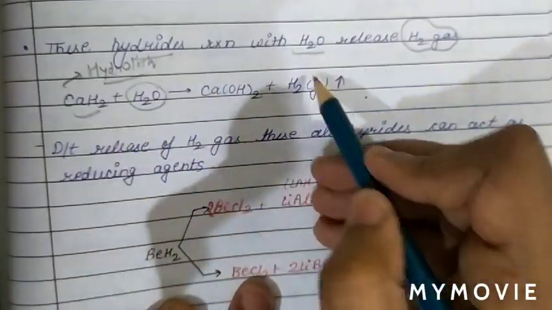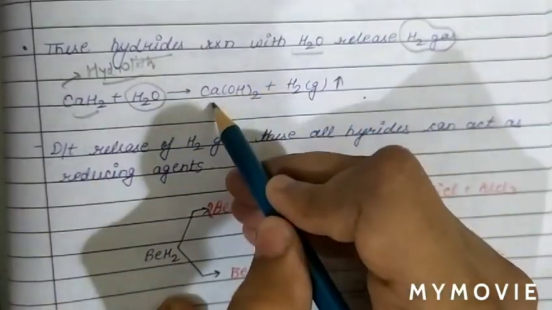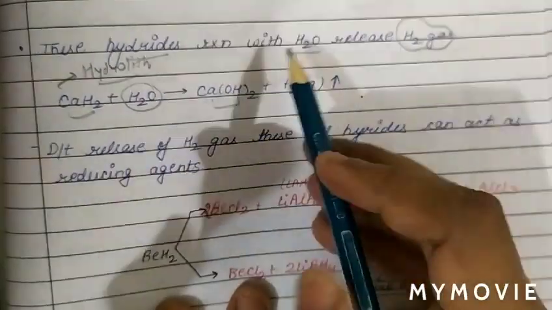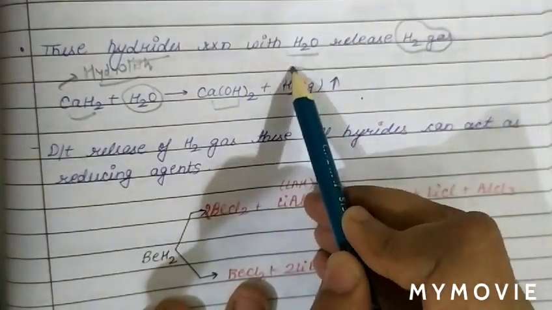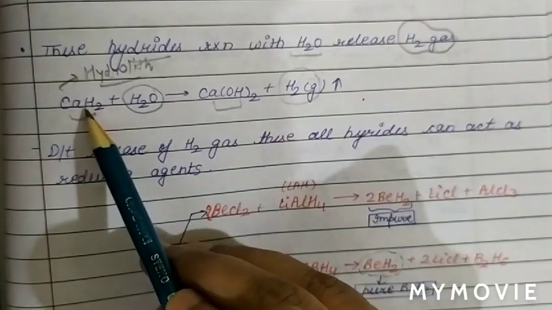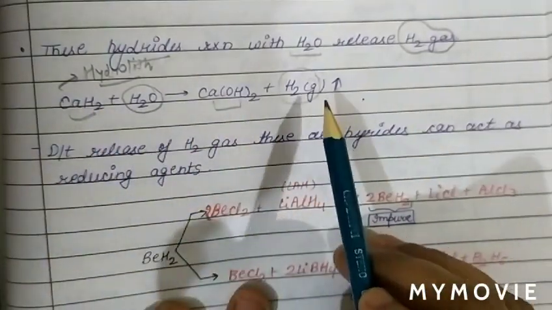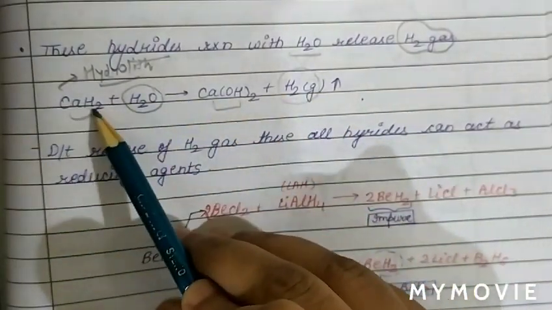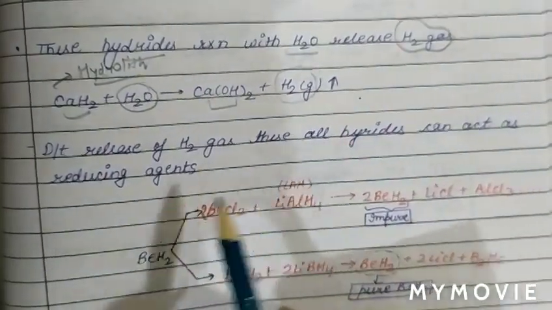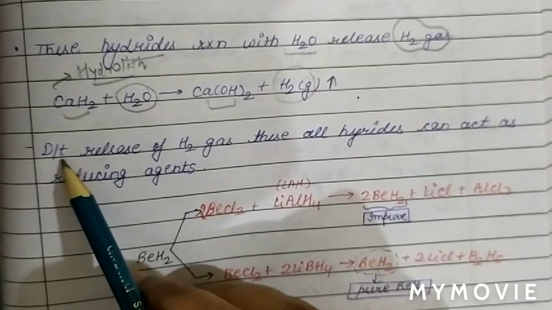When it reacts with water, it liberates hydrogen gas with the formation of calcium hydroxide. As there is release of H2 gas, it means these hydrides can behave as a reducing agent.